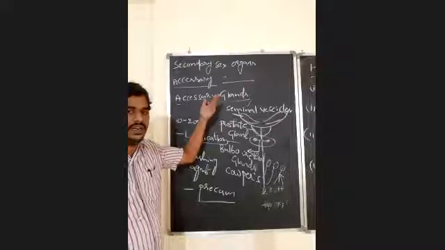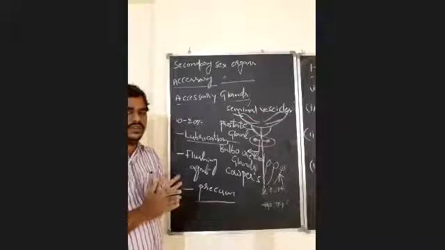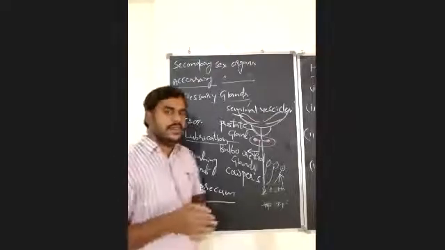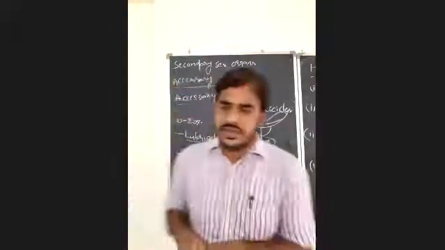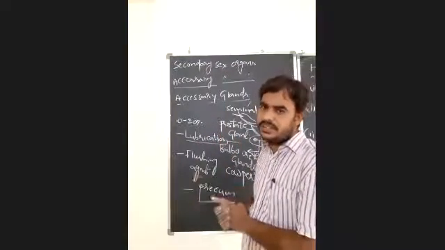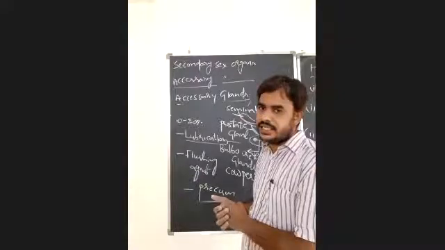What are the accessory ducts in the male reproductive system? Rete testis, vasa efferentia, epididymis, vas deferens, ejaculatory duct, and urethra. I gave you information about all of them. The longest accessory duct is the epididymis, and we can notice vasa efferentia is the shortest one.